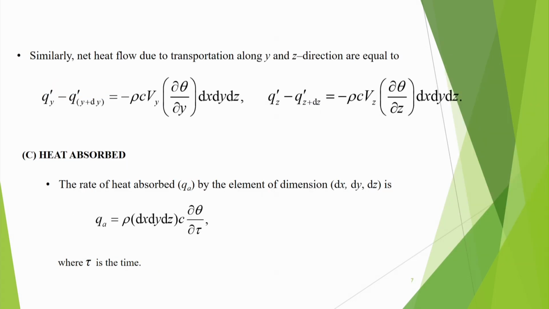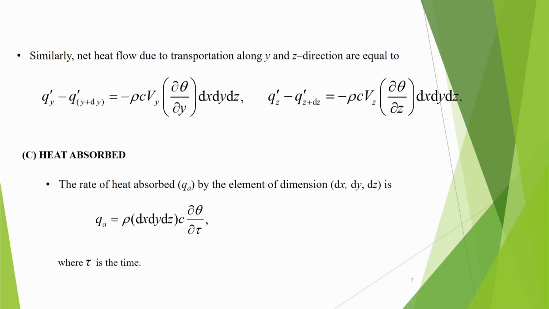Similarly, the net heat flow due to transportation along y and z direction is given like this, and those expressions are there. Then we have to see how much heat is absorbed by this element. So, heat will be absorbed if the temperature of the element rises.